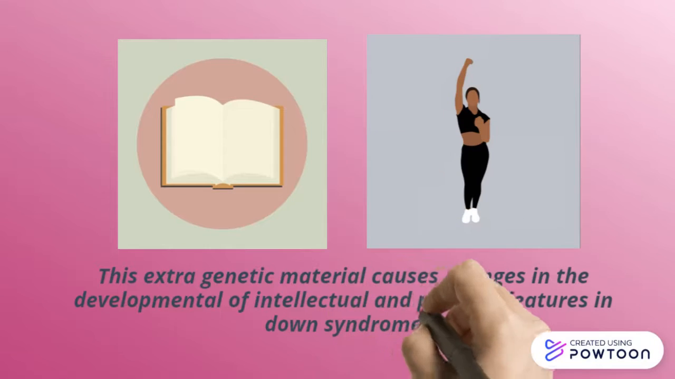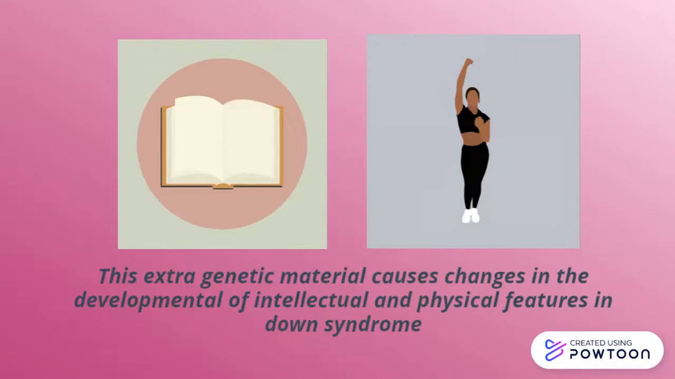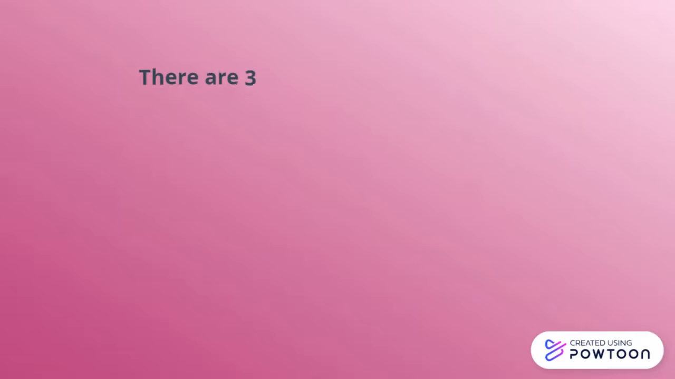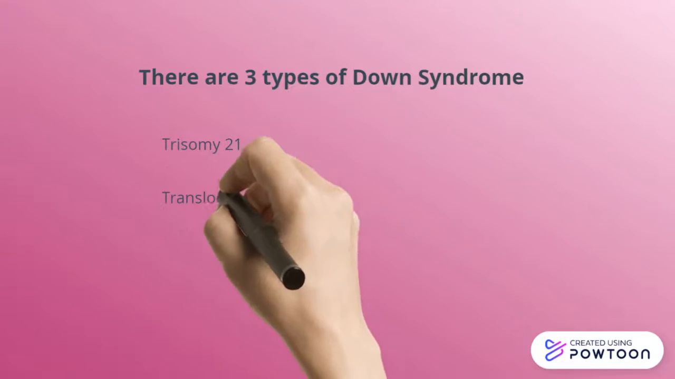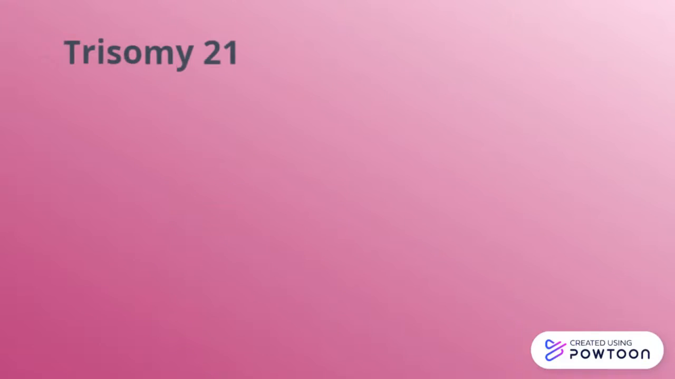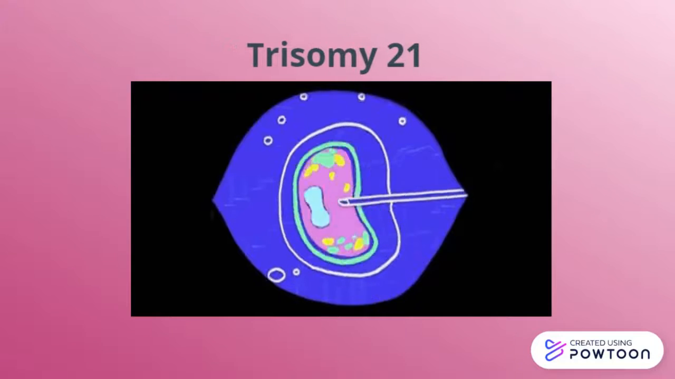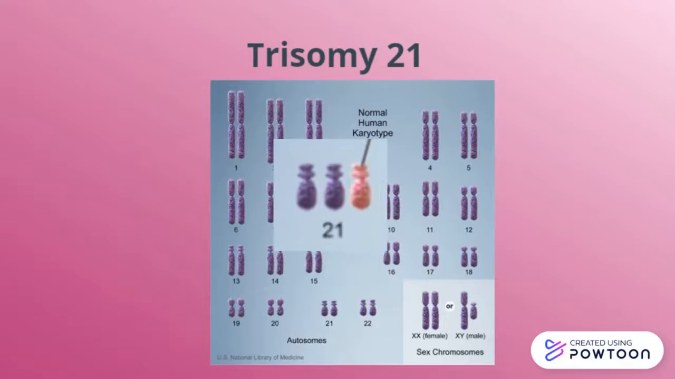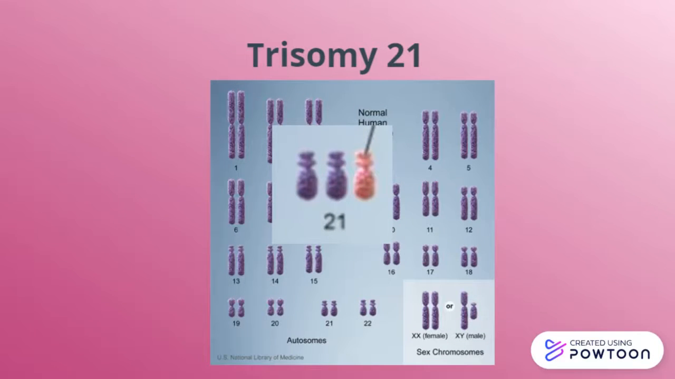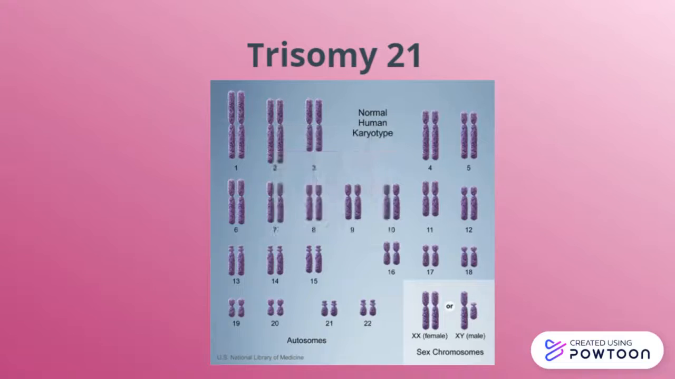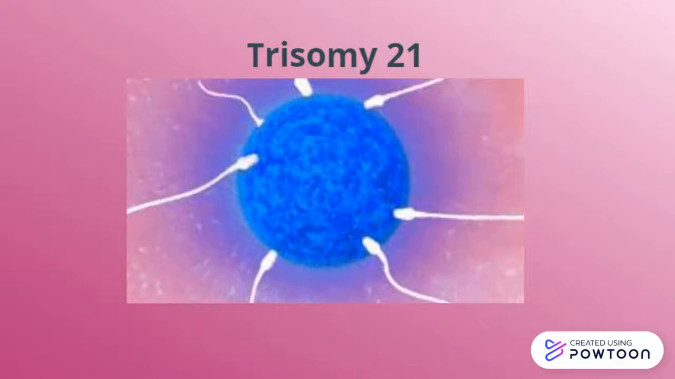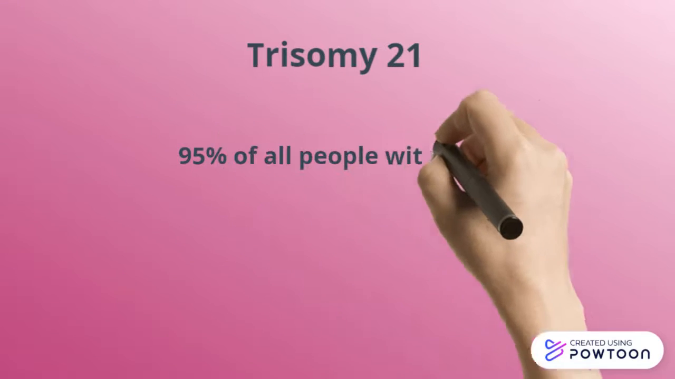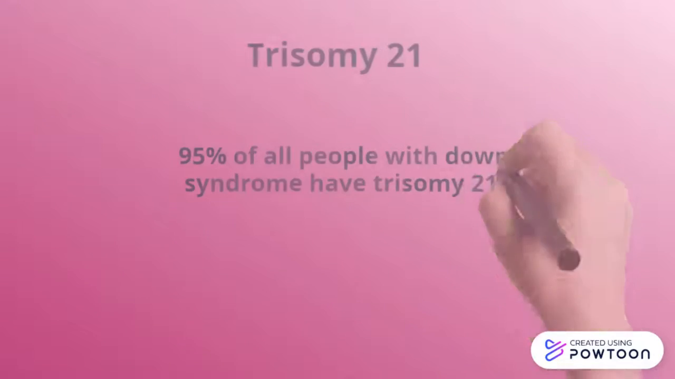It occurs in about 1 in 700 to 800 births. There are 3 types of Down syndrome: trisomy 21, translocation, and mosaic. Trisomy 21 is caused by a faulty cell division that results in the baby having 3 copies of chromosome 21 instead of 2. The extra chromosome is replicated in every cell of the body. This is caused by abnormal cell division during development of the sperm and egg cells. 95% of all people with Down syndrome have trisomy 21.